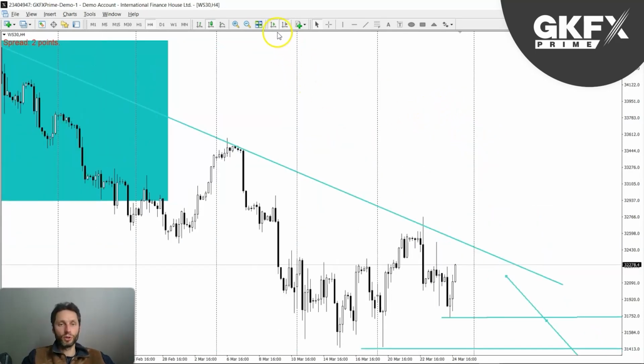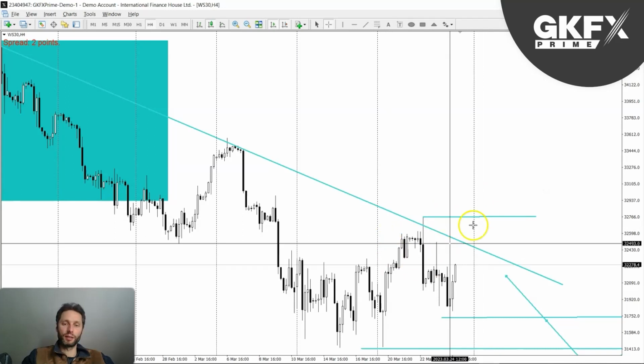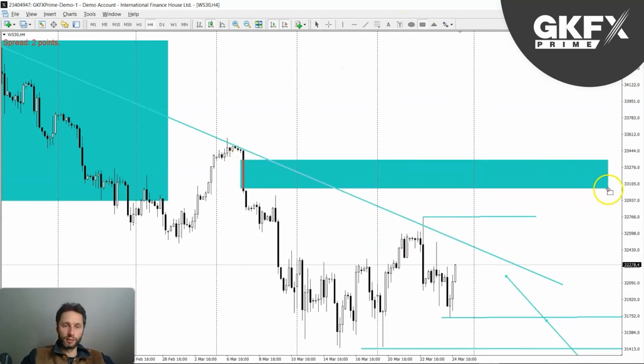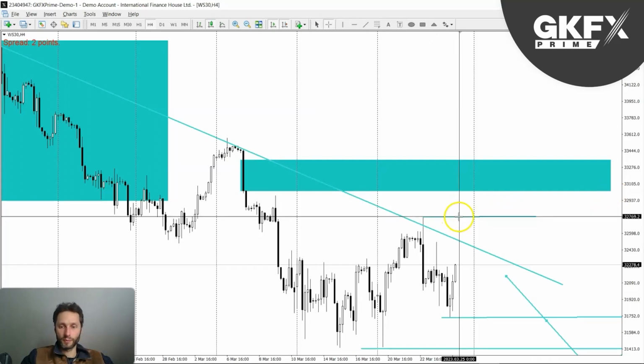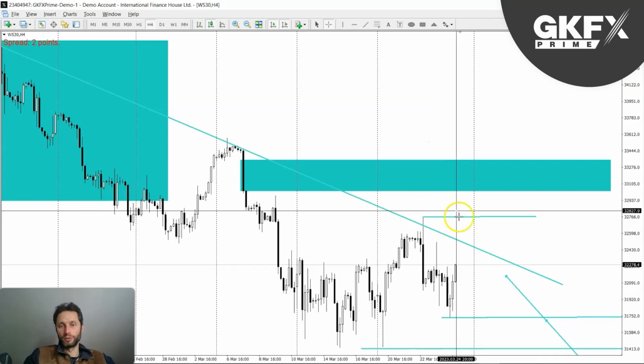And of course, let's mark an invalidation point. So invalidation will be up here. This extreme high, if we go above this extreme high, then this whole idea will be scrapped. And the next level I'll be looking at is this, up here, if we reach into there.